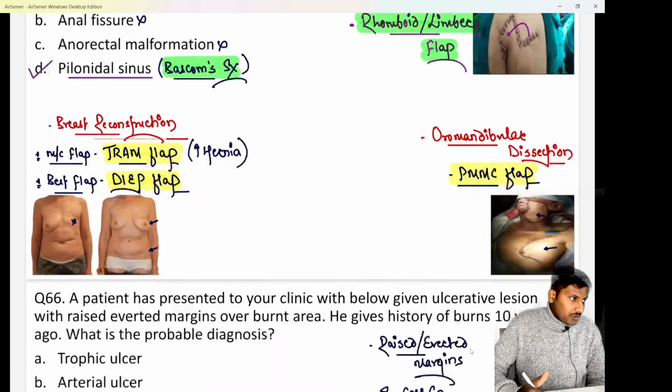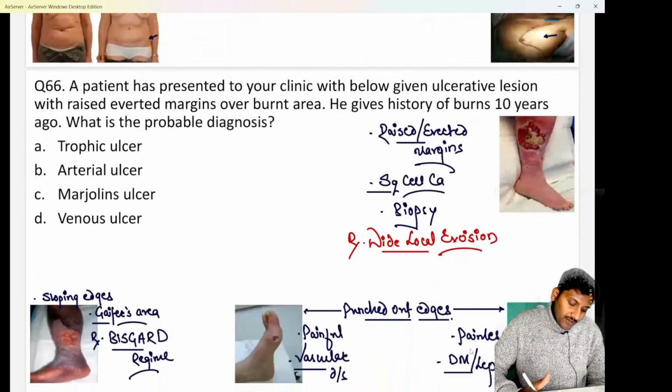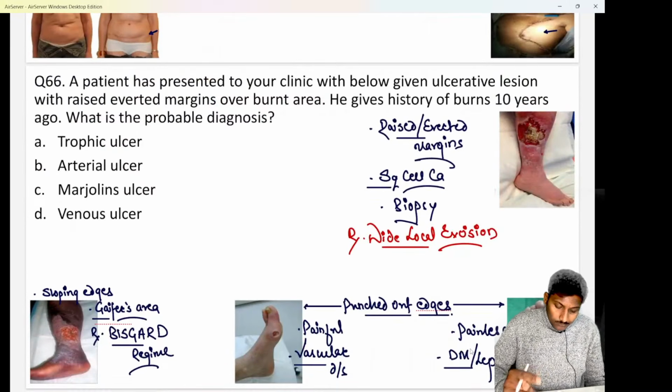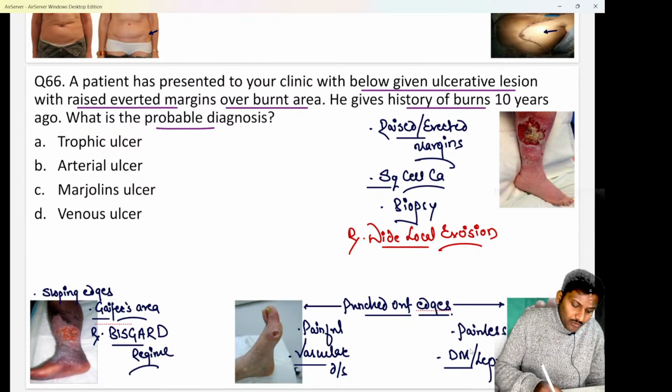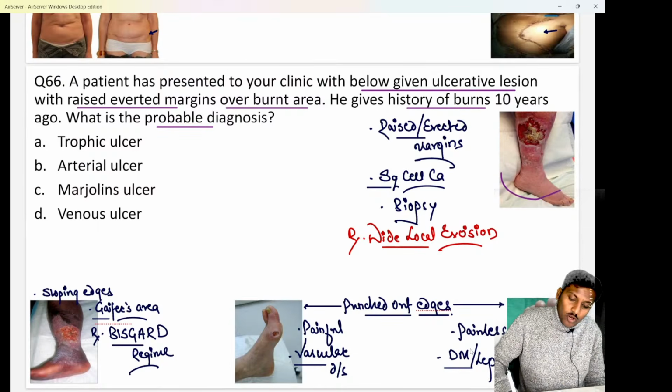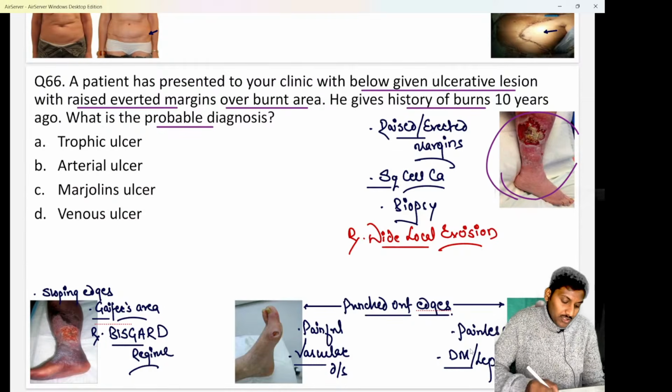Okay, next is question number 66, and the question says that a patient has presented to your clinic with the below given ulcerative lesion with raised everted margins over a burnt area. He gives a history of burns 10 years ago. What is the probable diagnosis? This has been a PYQ and a commonly repeated image based question in the PYQs.